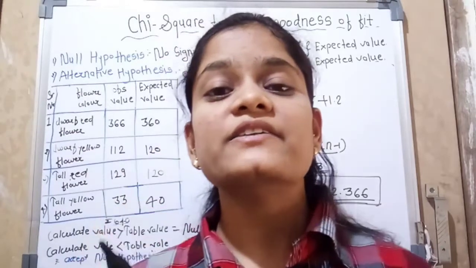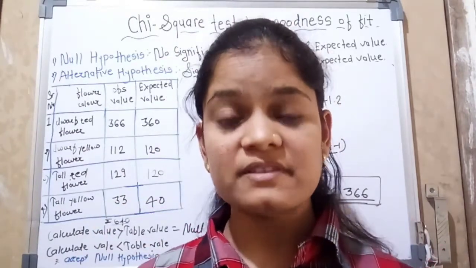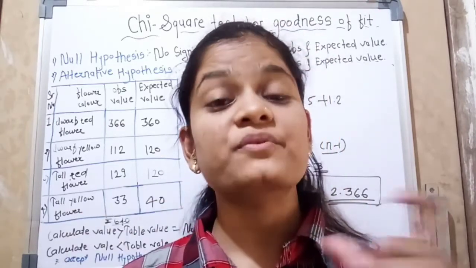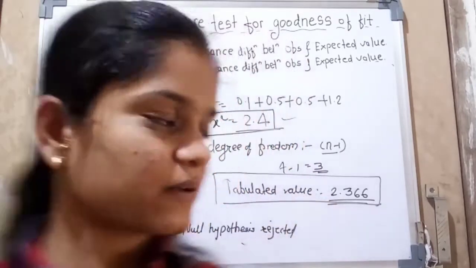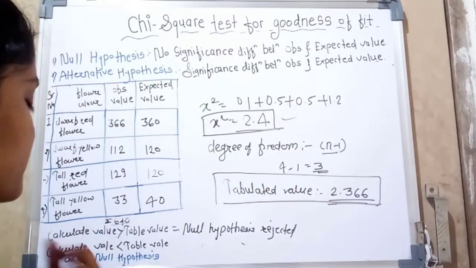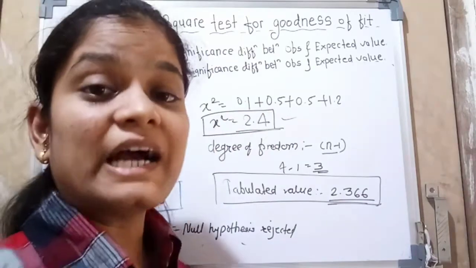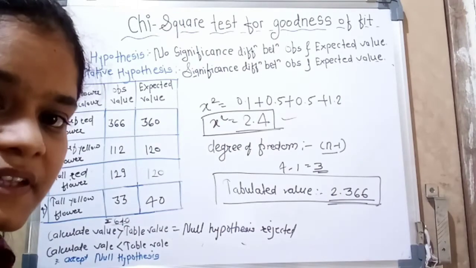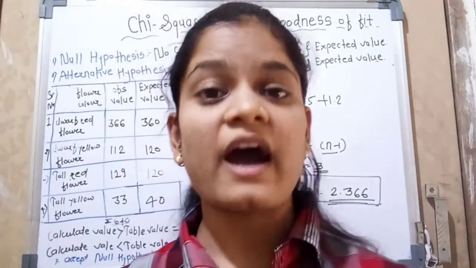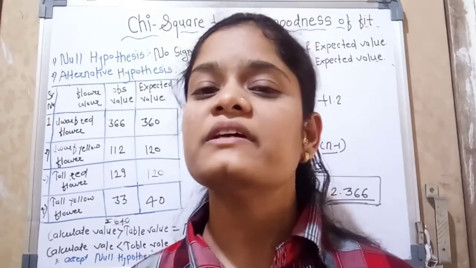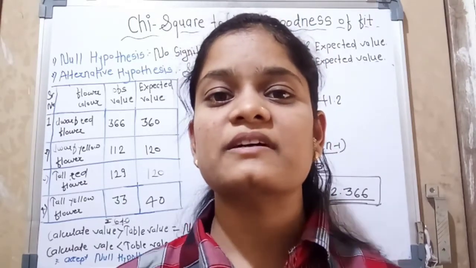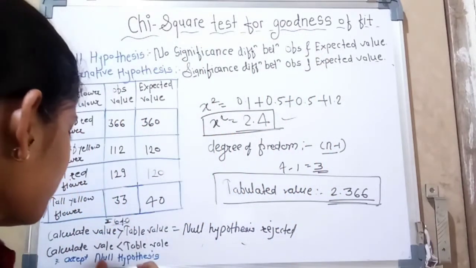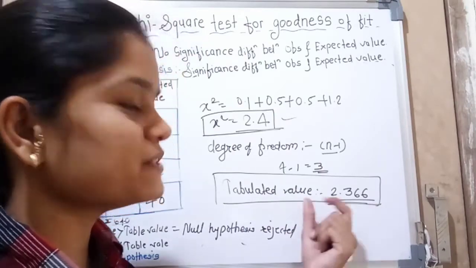It means the alternative hypothesis is accepted. It means there is some relationship, or there is a significant difference between the observed values and expected values. Okay. On the other hand, if the calculated value, meaning the chi-square value, is less than the tabulated value, then we accept the null hypothesis. It means the alternative hypothesis is rejected. It means there is no relationship, or there is no significant difference between the observed values and expected values. Okay, so our tabulated value is 2.3.